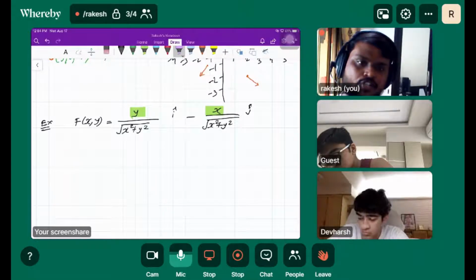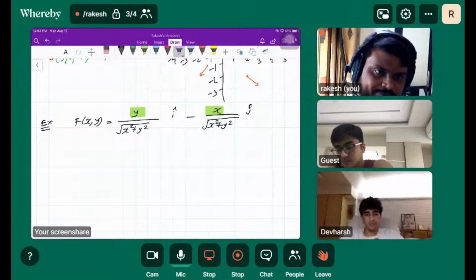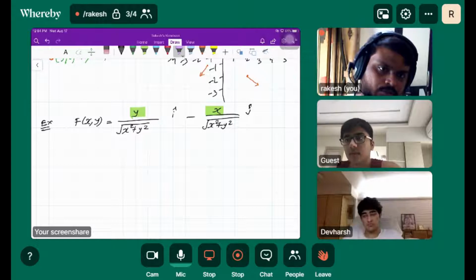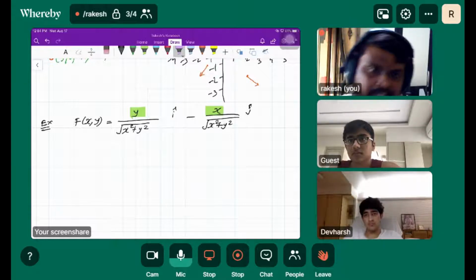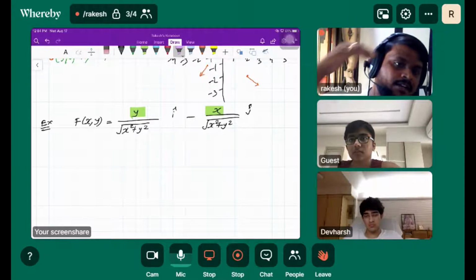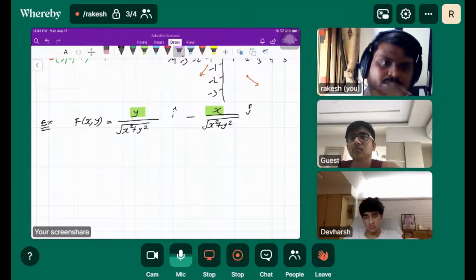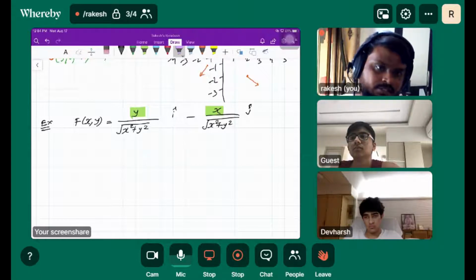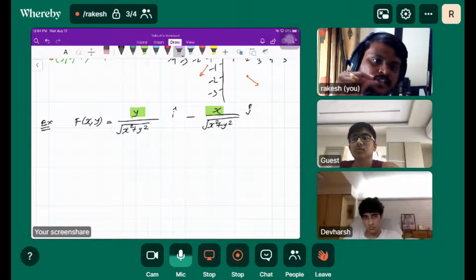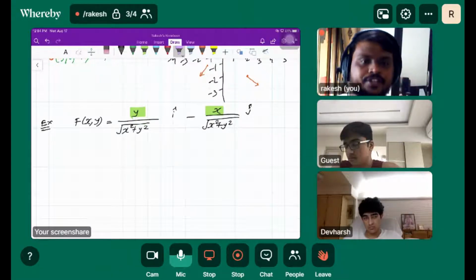So this is a combination of the last two examples. If you find the magnitude of the vector, it's just 1 unit, and it has y i cap minus x j cap. It means the vector will be tangent to the circle. Each vector is going to be tangent to the circle and its magnitude is 1.